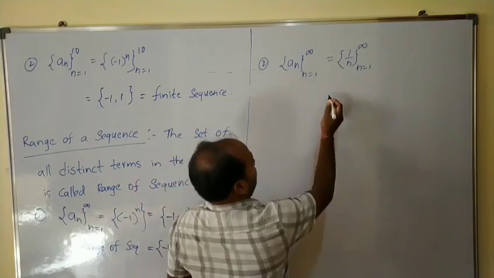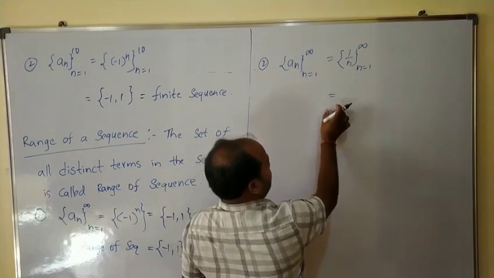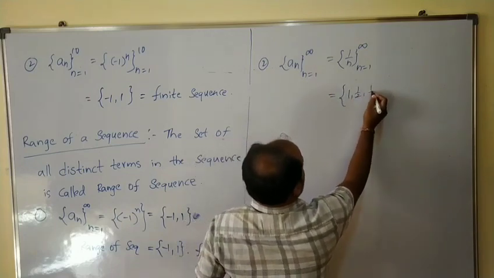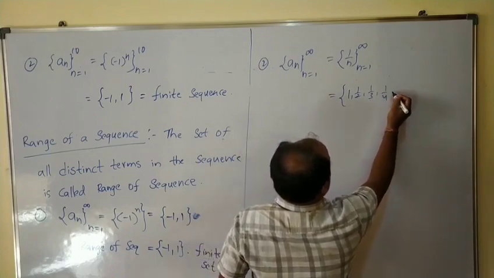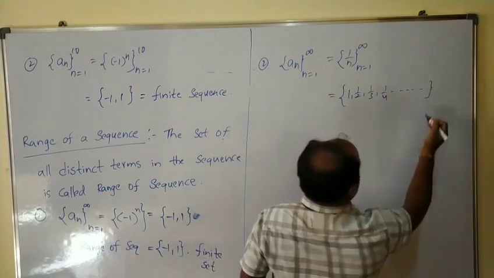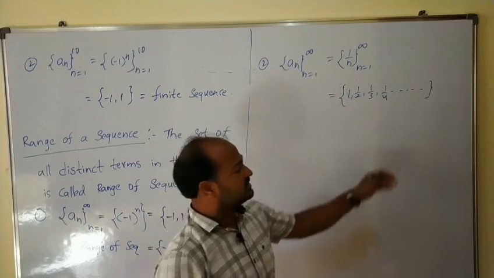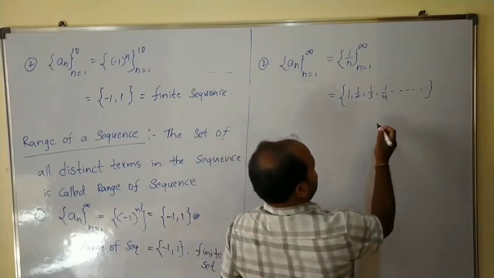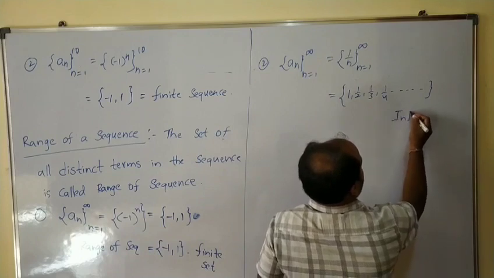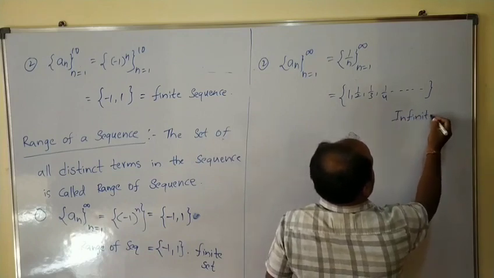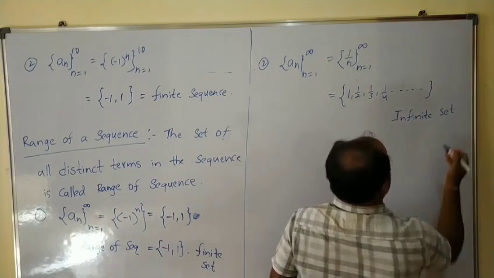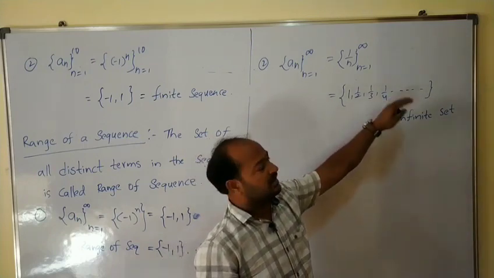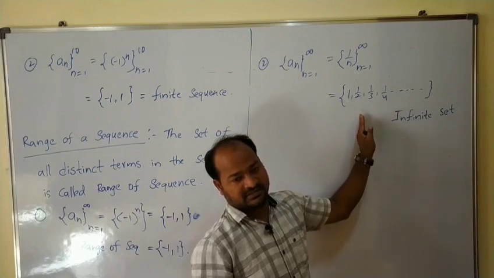Here all the terms will be 1, 1/2, 1/3, 1/4, and so on up to infinity, because there is no end, and this is also an infinite set, an infinite sequence.